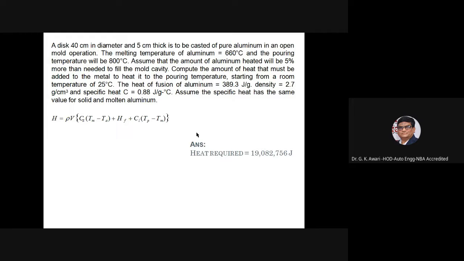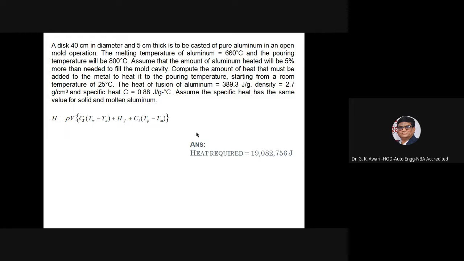The heat of fusion of aluminum is 389.3 joule per gram and density is 2.7 gram per centimeter cube. Specific heat C is equal to 0.88 joule per gram per degree centigrade.